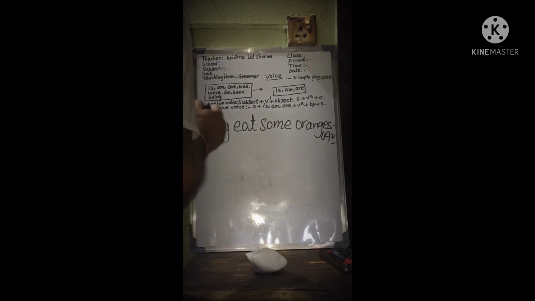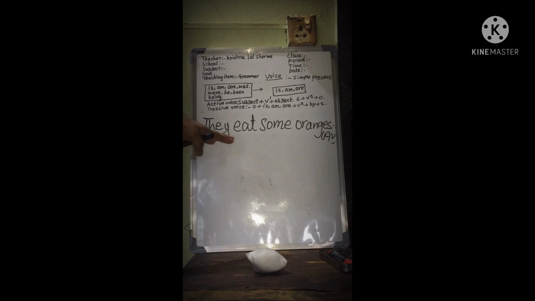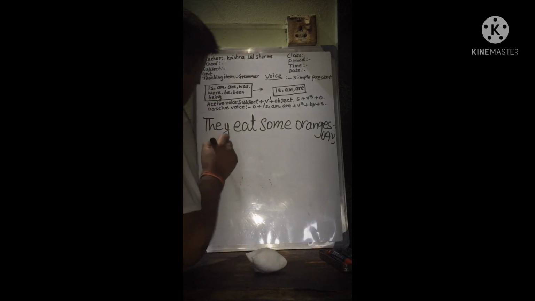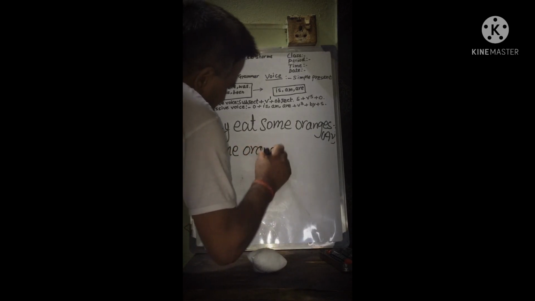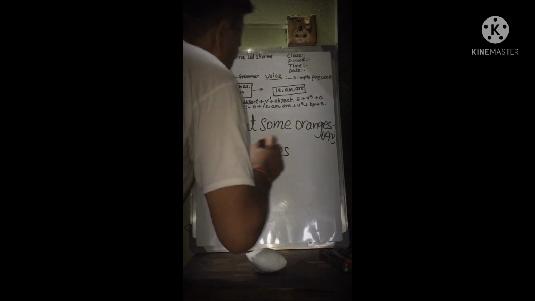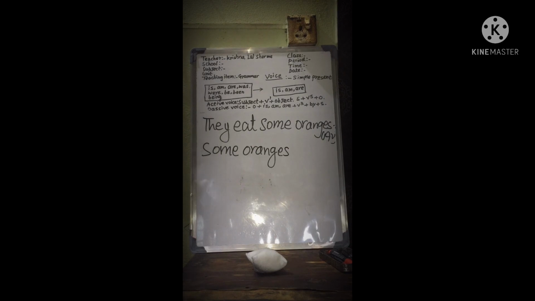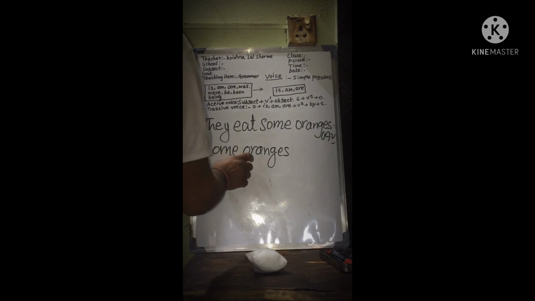Now let us exchange the position of the subject and object. In the beginning, the positions of the subject and object are exchanged. Some oranges. We must see whether it is a singular or plural subject.